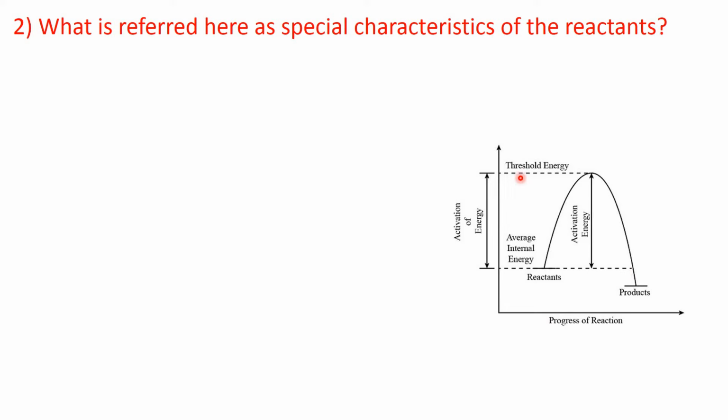And this is the high energy or threshold energy level. Average energy is always less than this threshold energy.